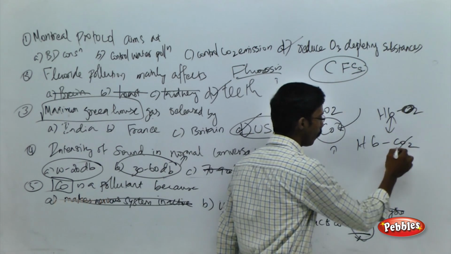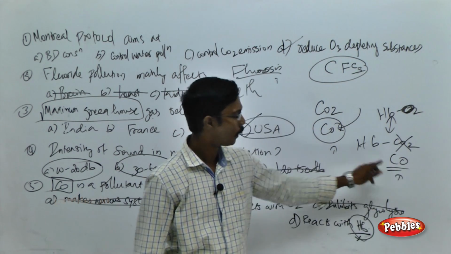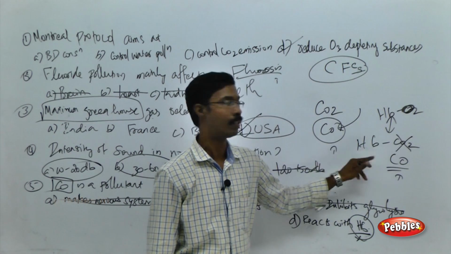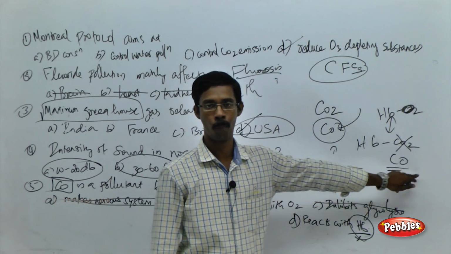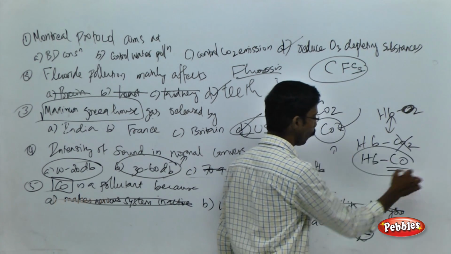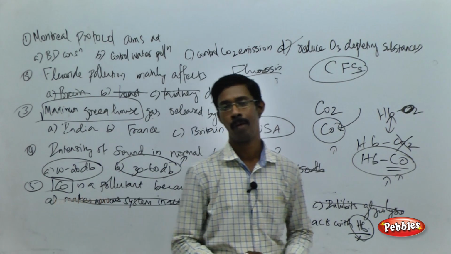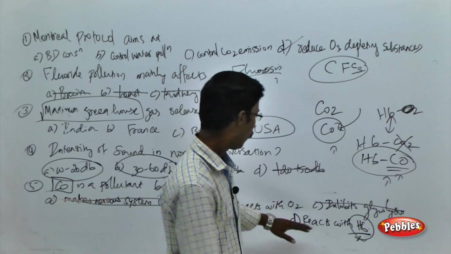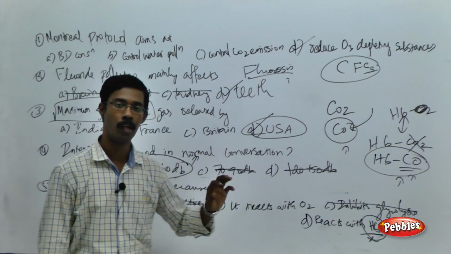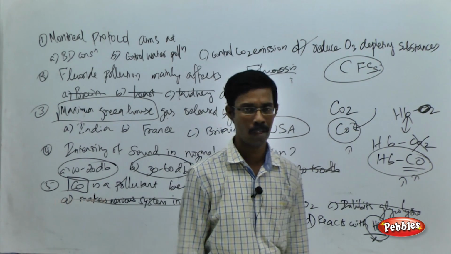If no carbon dioxide is present, then carbon monoxide is present. What will happen? It has more affinity to the hemoglobin than oxygen or carbon dioxide, so it will not dissociate from the hemoglobin. That will reduce the amount of usable hemoglobin in the human body. In that way, it will cause suffocation, and without treatment, it will lead to death.